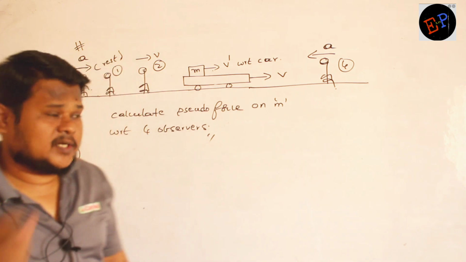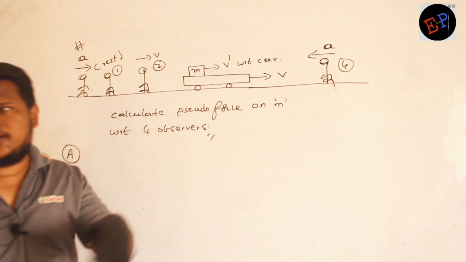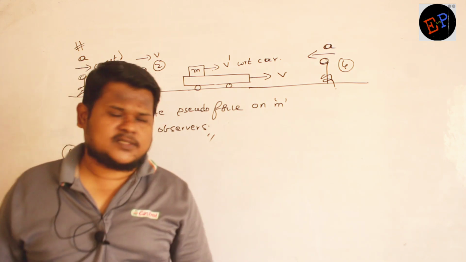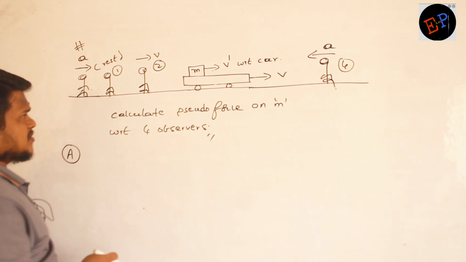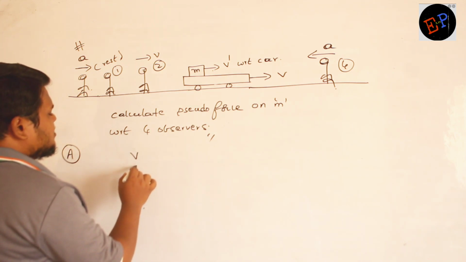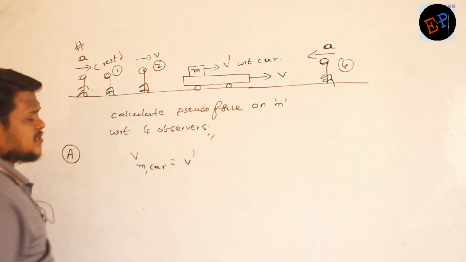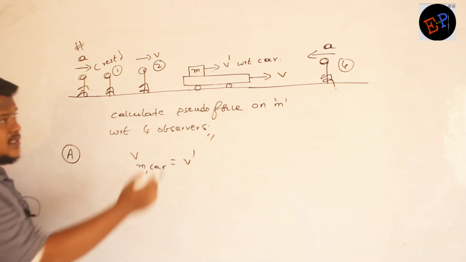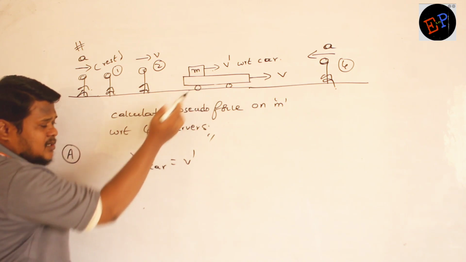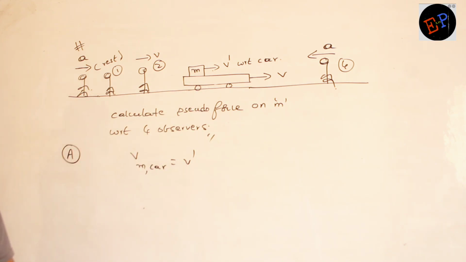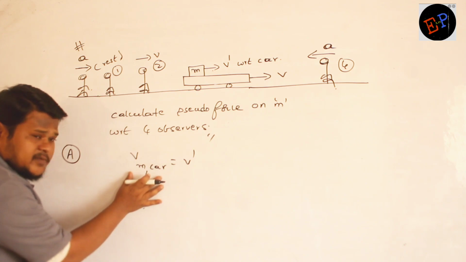How can we do it? This concept we will study in detail in relative motion. Here just try to understand because the problem is present. The velocity of mass with respect to car is v dash. This is what is given. This is the concept of relative motion.